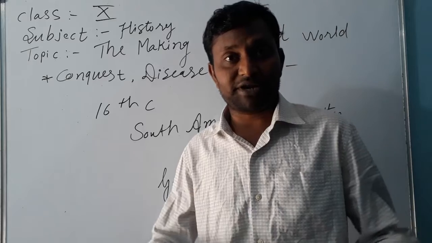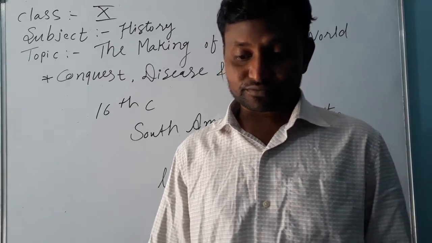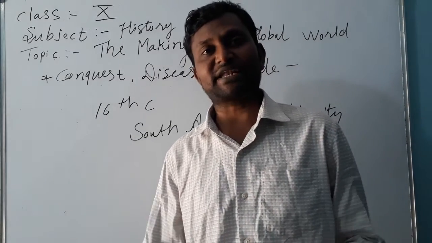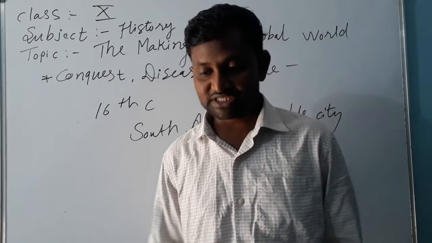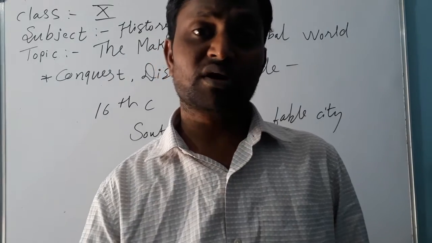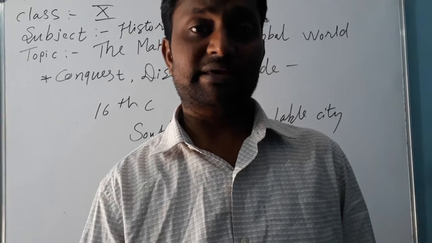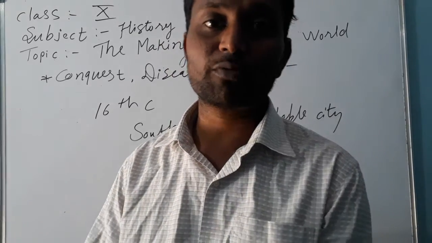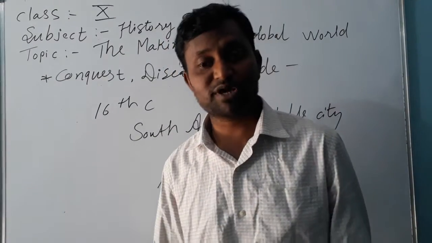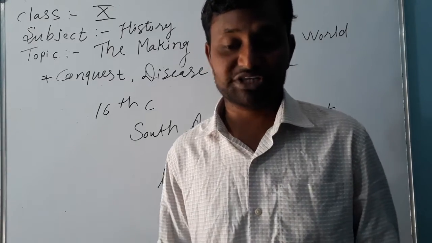These germs spread into the continent even before the Europeans could enter, and killed entire communities, paving the way for colonization. We can say guns could be captured, guns could be bought, but if an epidemic spreads, it cannot be controlled easily.